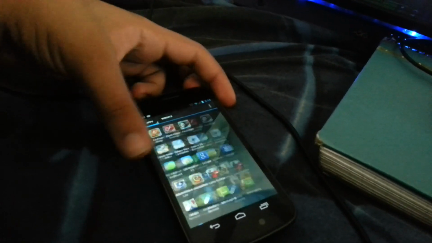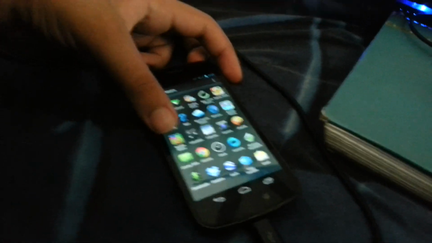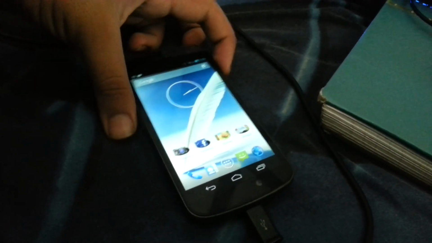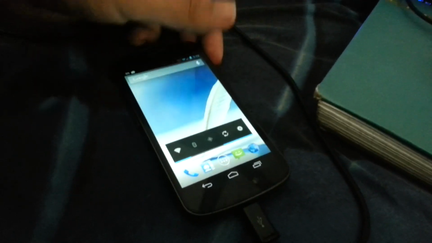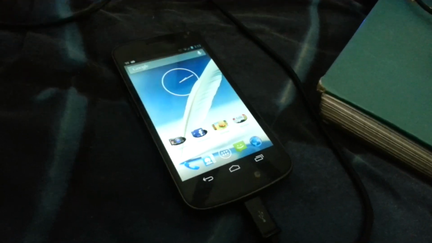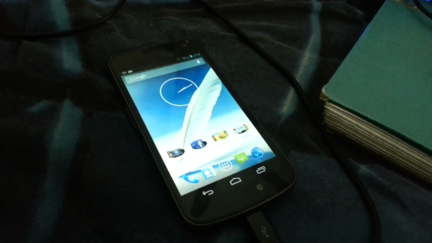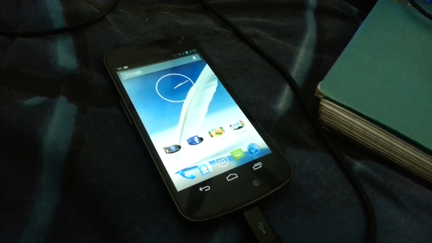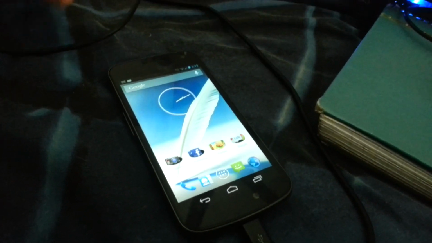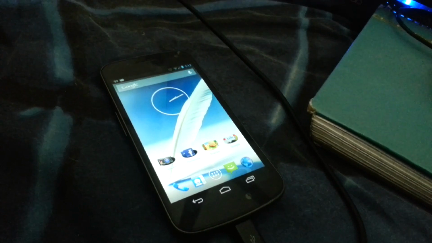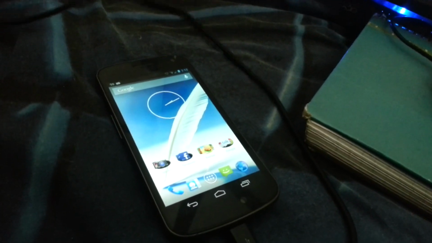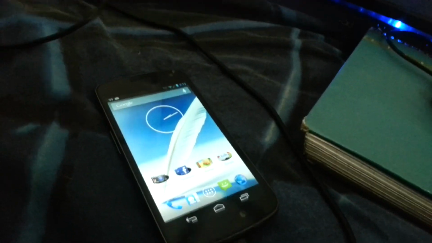It's super easy, and you should check it out if you want that recovery. But now I'm not gonna install Torque recovery, because for some reason I couldn't install CyanogenMod 10.1 with Torque recovery. I don't know why, but I couldn't.